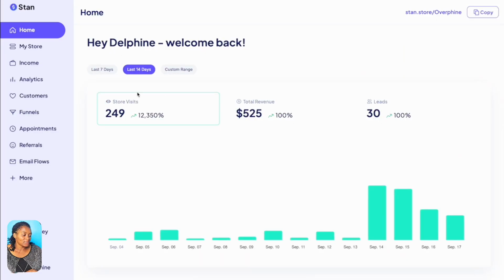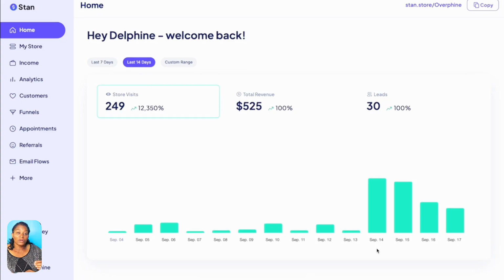So if you come here, this is my Stan Store that I just started. I launched on the 14th of September and I sent an email to my email list, and from that time these are the number of people who have visited the store, and then these are the number of leads, and this is the amount of money that we have already made, $525. And so it's just within 4 days.